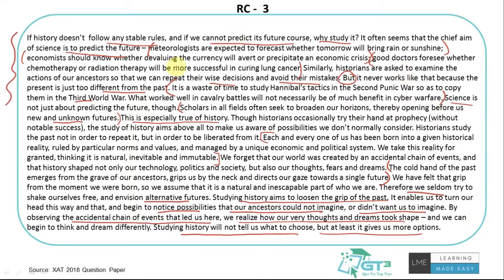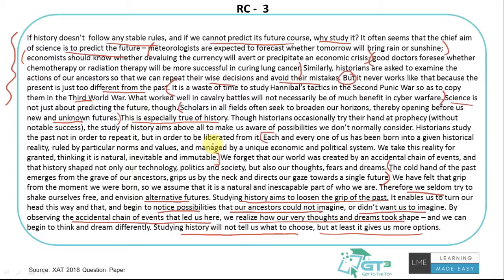The chief aim could be to predict the future for science, but it also could be about broadening our horizons, thinking about new possibilities and futures. So this is especially true for history. Then the author is talking about how we are sort of wired, restricted in the way we look at things because of the whole system we are in, society, the political and economic systems we were born into, and how we sort of limit our thoughts, how we look at only certain lifestyles as the future, etc.